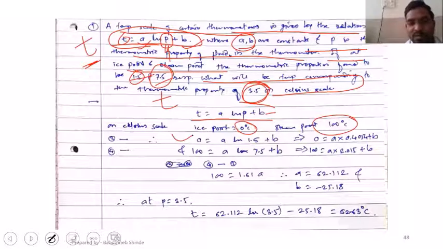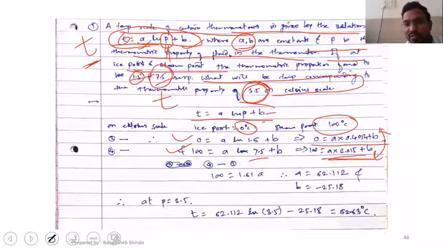For 0, T is 0, so 0 is equal to A ln of 1.5 plus B. After putting ln of 1.5, we got 0 is equal to A into 0.4054 plus B. Similarly, at 100 degrees Celsius, we wrote the same relation and on solving we got another relation.